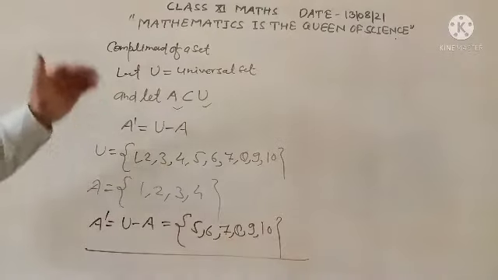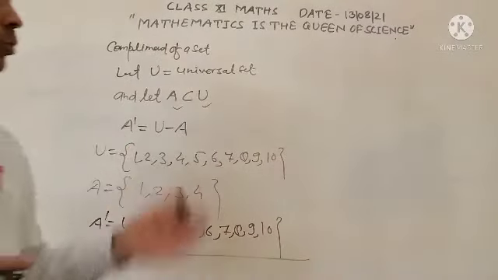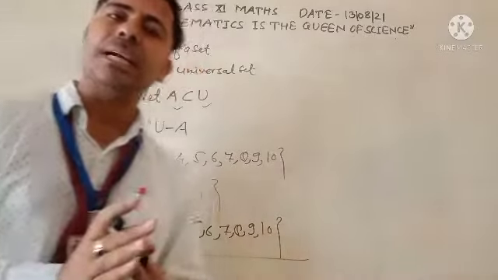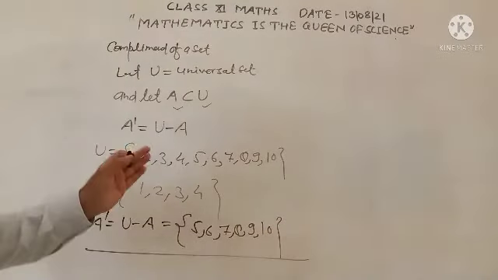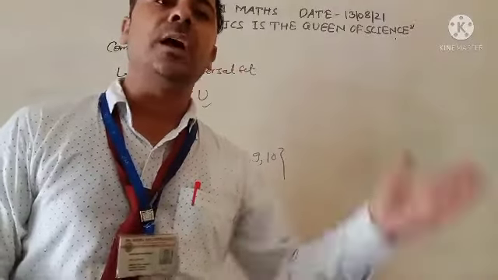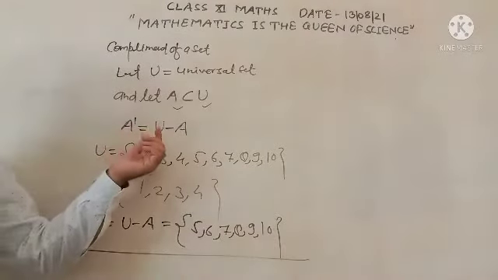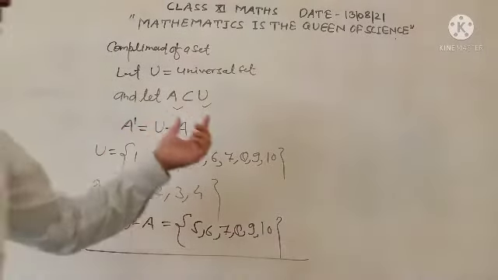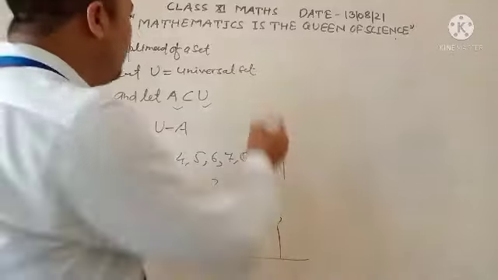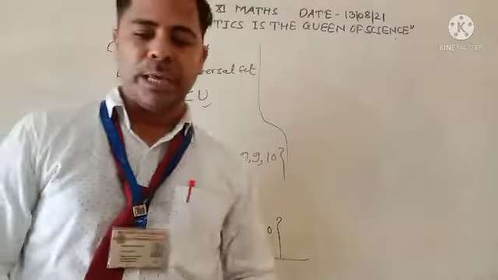The complement of set A is defined as: if U is the universal set and A is a subset of U, then the complement of set A is the elements of U which are not in A. It is generally represented by A dash. This is U minus A. It is the complement of set A.